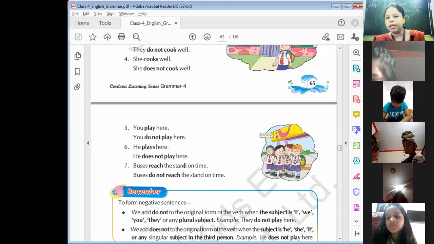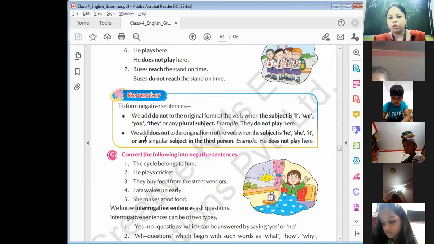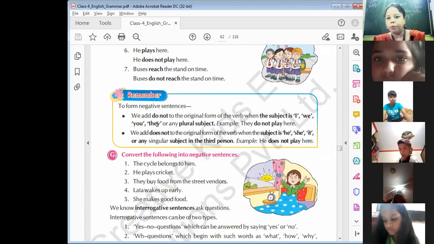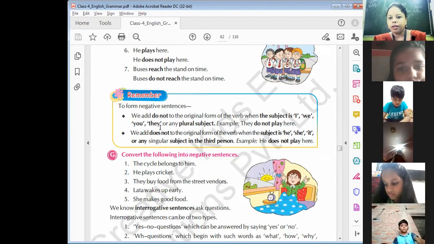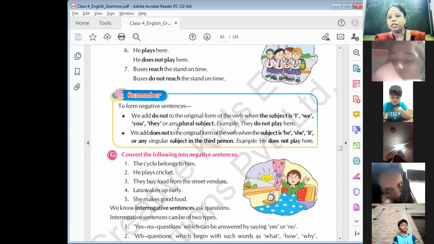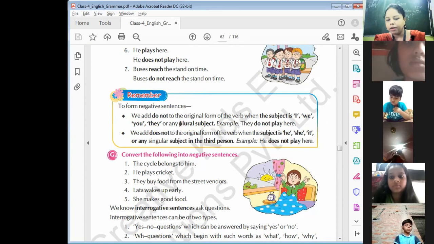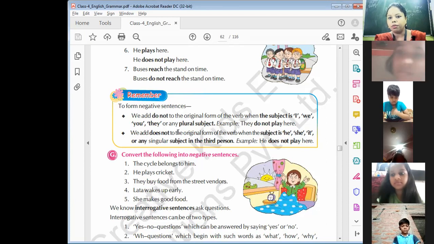The question is where we have to use does and do. So it is written here. I, you, we, they, or any plural, we have to use do not. Understand? And if the subject is he, she, it, or any singular, then we have to use does not.